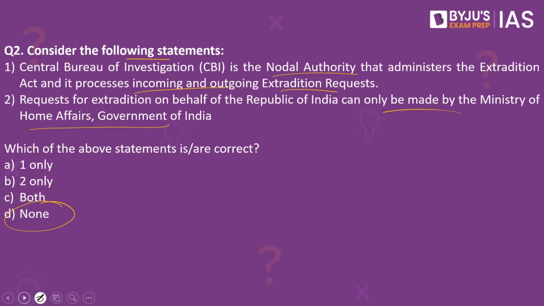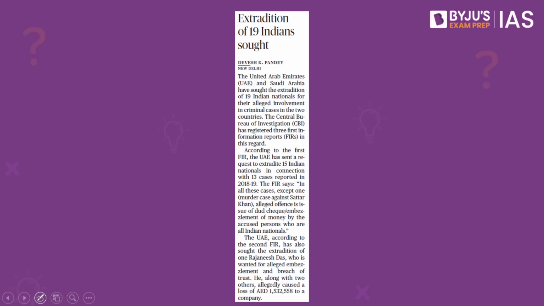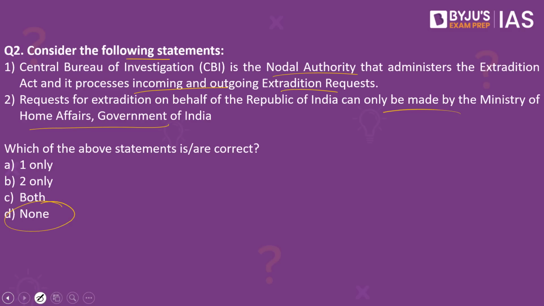Why have we taken this practice question? Because this article here makes a mention of extradition. Let us try and understand what are these options. First, let us understand the meaning of extradition. Let me give you an example. We have, let's say, an Indian citizen who's committed a criminal offense, or he has committed an act against the country and he has left the country and is present in some other country. For example, Vijay Mallya. Vijay Mallya was to pay Indian banks so much of money that without paying these banks, he absconded from India and he is living in another country.